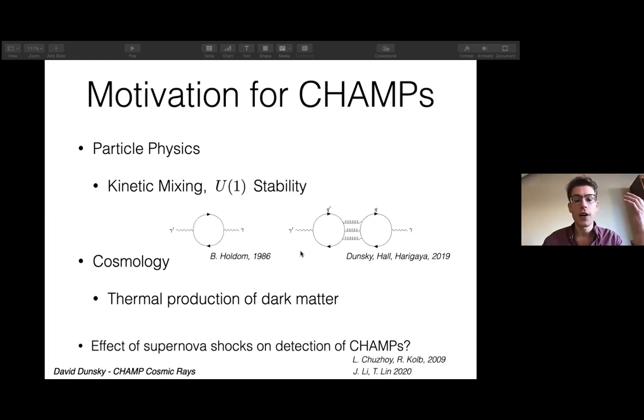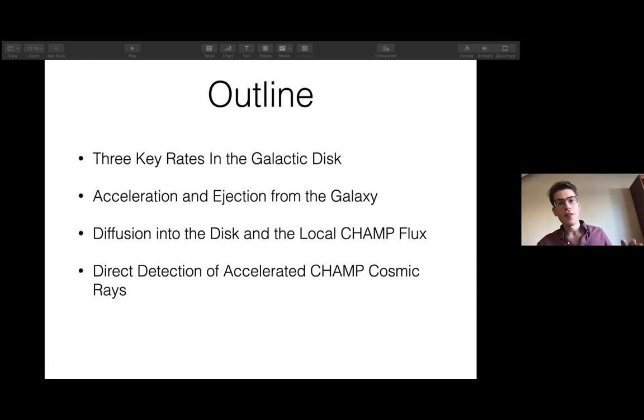So in this talk, I'm going to be talking about the effect of the Milky Way on the dynamics of CHAMPs in the disk, particularly the effect of supernova shocks on CHAMPs, which was first brought up by Chuzhoy and Kolb about a decade ago. The outline of the talk is roughly as follows. I'm going to talk first about 3 key rates in the disk which affect the dynamics of CHAMPs: their acceleration and ejection from the galaxy by supernova shocks, their diffusion into and out of the disk, and the local CHAMP flux on Earth, which will allow us to look at the direct detection of these accelerated CHAMPs in various cool experiments.